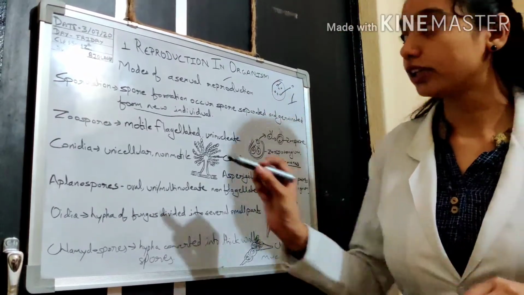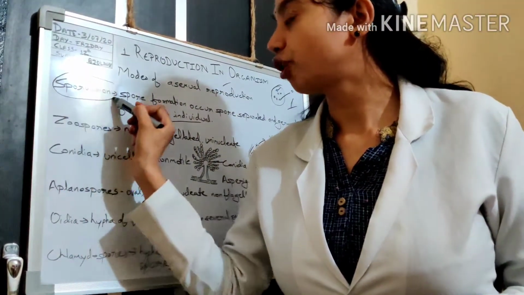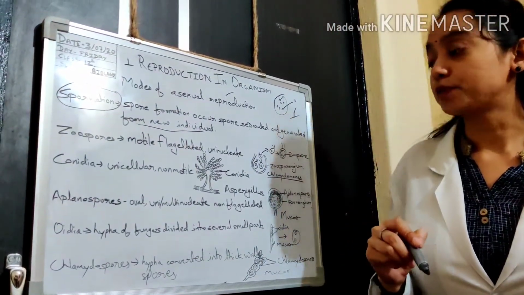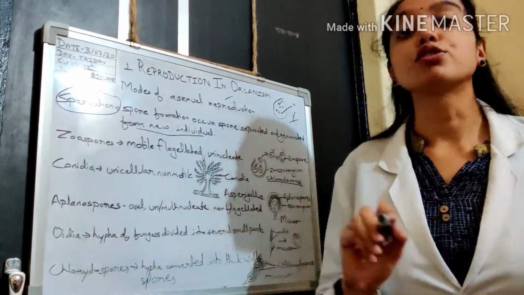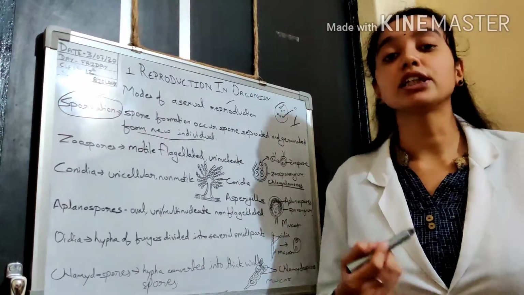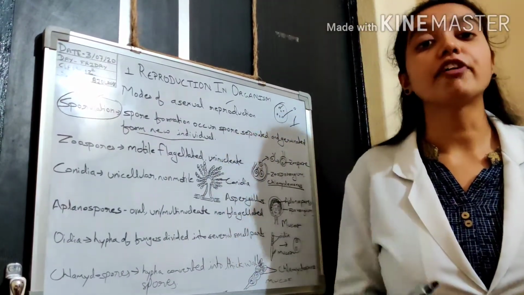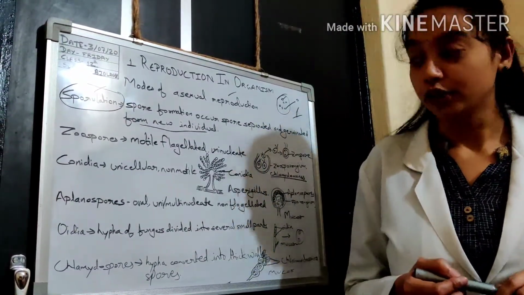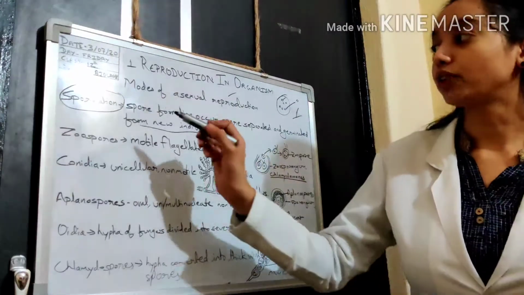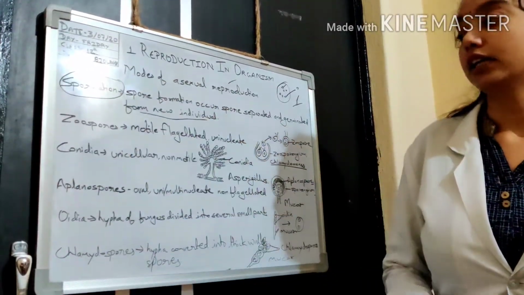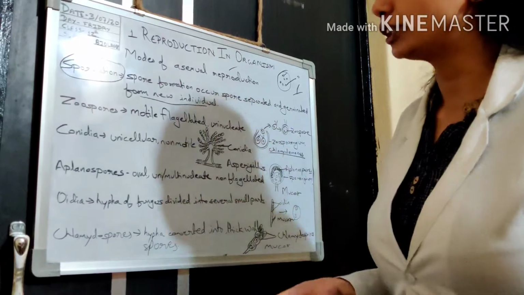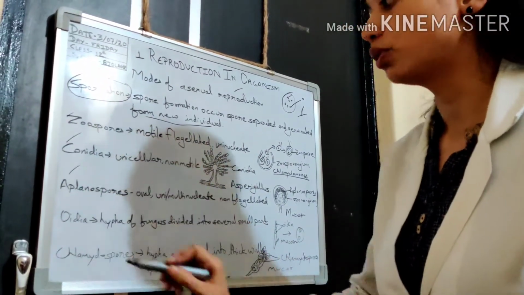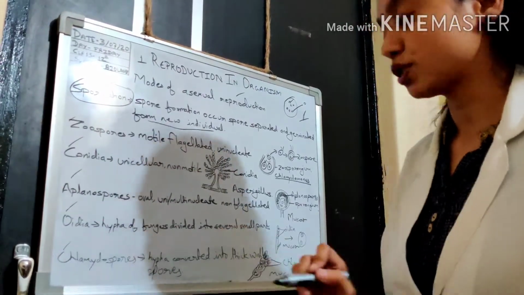So this is a type of asexual reproduction. There are also types of sporulation. Sporulation is further classified in different organisms, as this process takes place in different manners. So let's discuss the types of sporulation. The types of sporulation are zoospores, conidia, aplanospores, oidea, and chlamydospores.